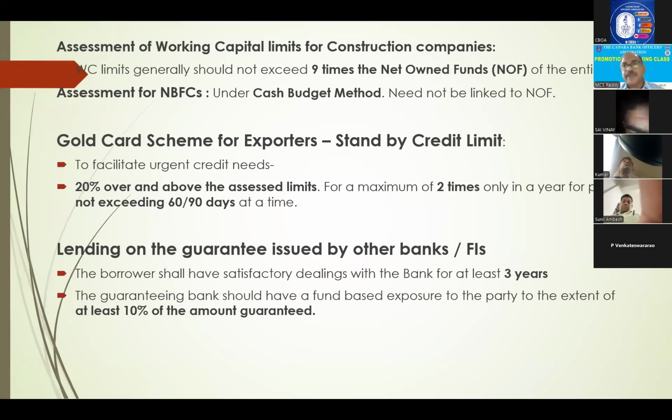It is called standby credit. We sanction but do not disburse. This will be standby. Whenever the party requires it for urgent needs, yes, we release this 20%. It is for a maximum of 2 times only in a year, not exceeding 60 to 90 days at a time. Just like your ad hoc, nothing but standby.